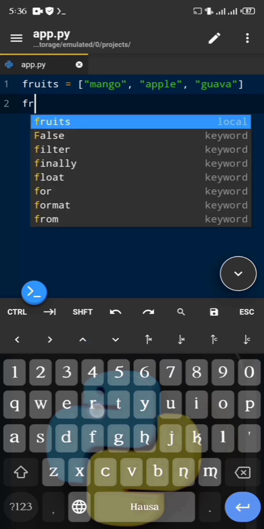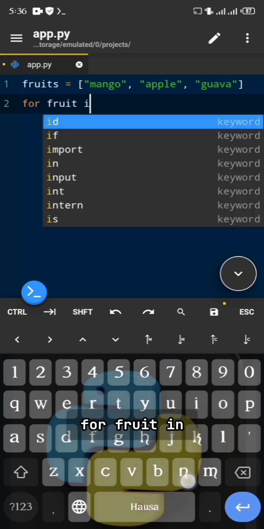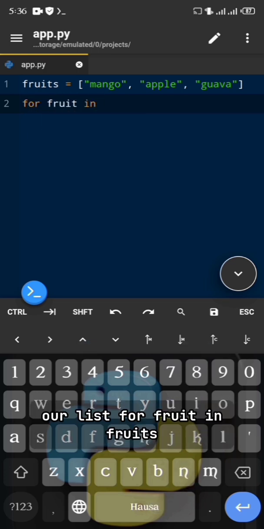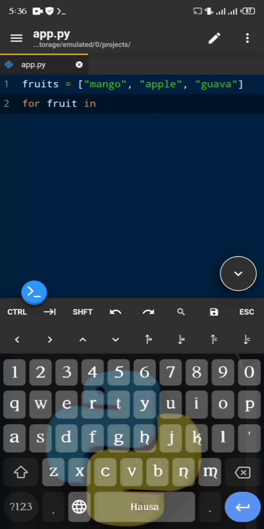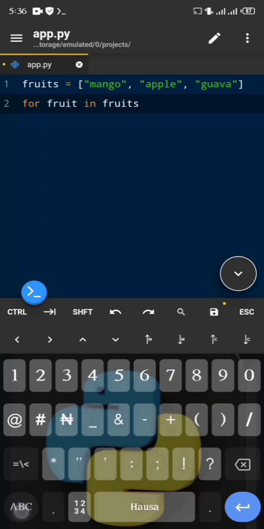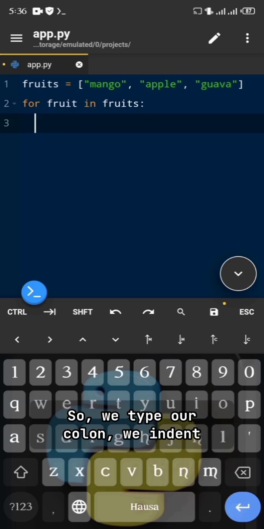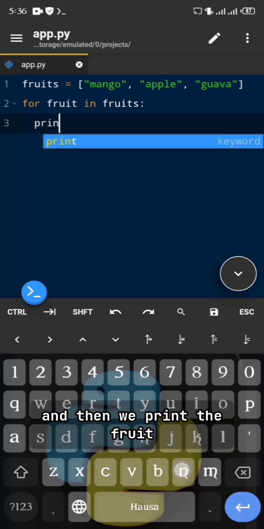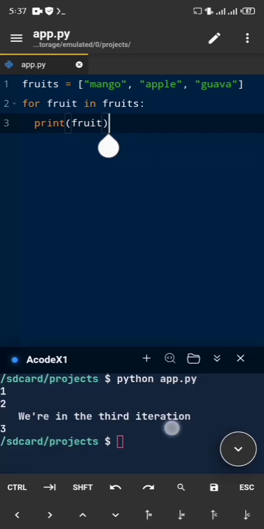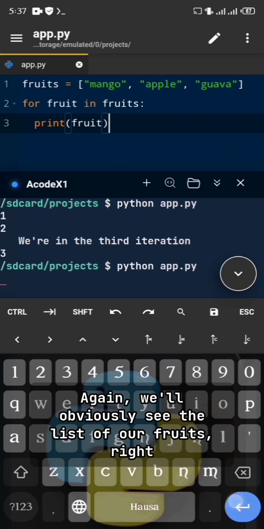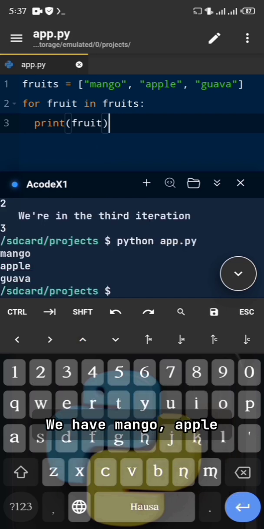So we can say for fruit in fruits, because fruits is our list. So we type our colon, we indent, and then we print the fruit. Now we run this program again, and we'll obviously see the list of our fruits, right? We have mango, apple, and guava.